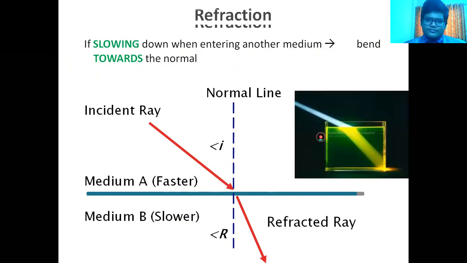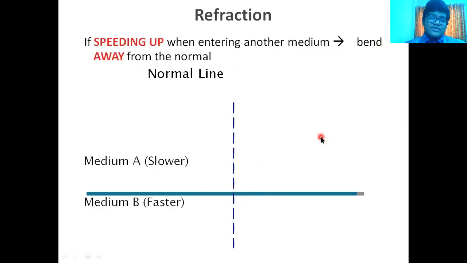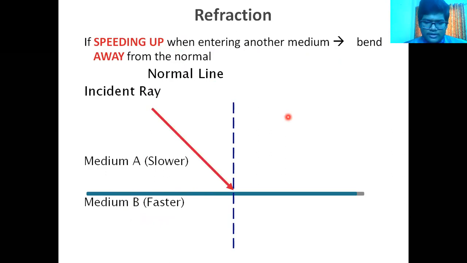Now, what about the speeding up of light? When light travels from medium A to medium B, where medium A is slower and B is faster, for example medium A as water and B as air, you can try this experiment. If it speeds up when entering the other medium, it will bend away from the normal. We have seen that when light travels from denser to rarer medium, it bends away from the normal. You can see here in the diagram the refracted ray, the incident ray, angle I and angle R.